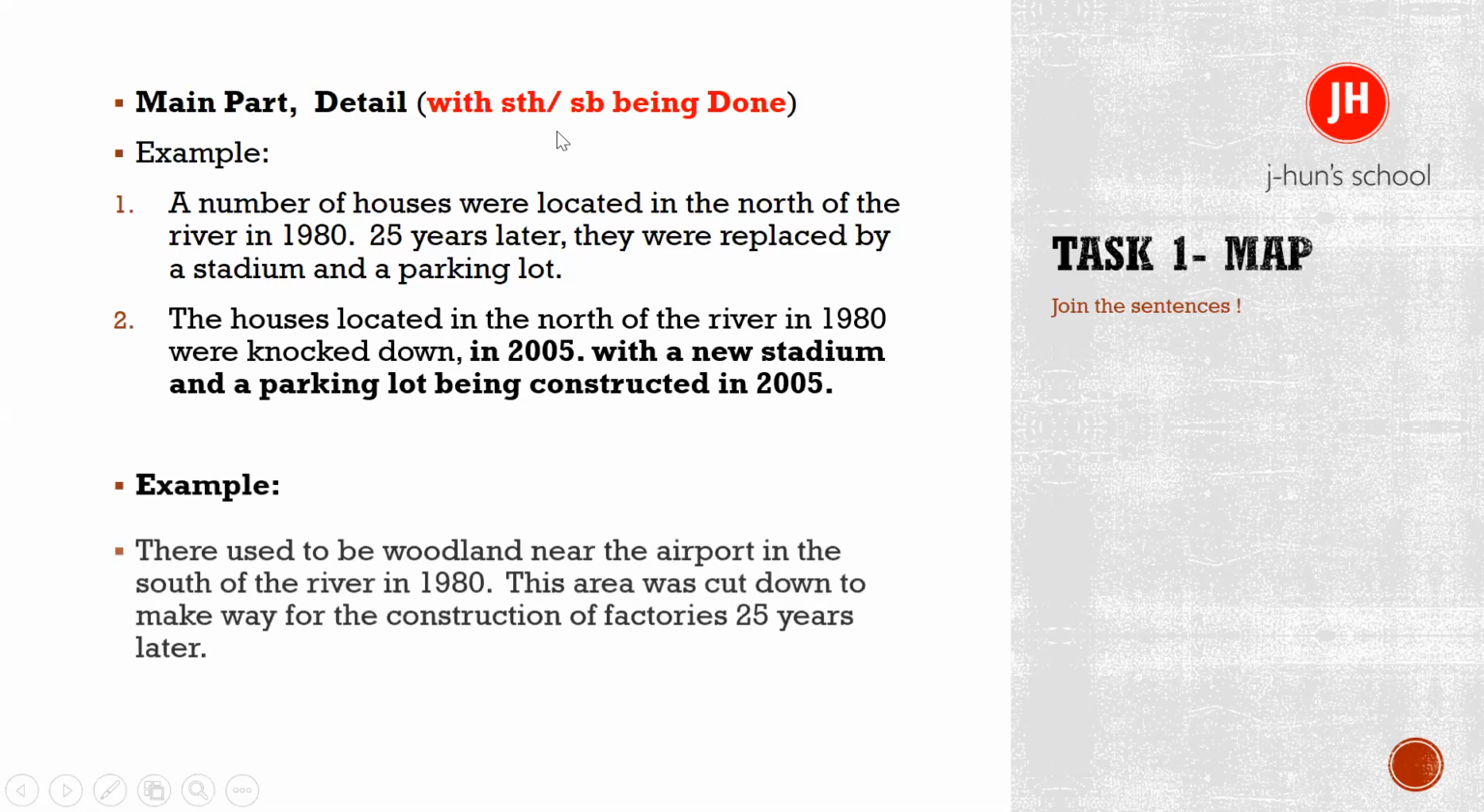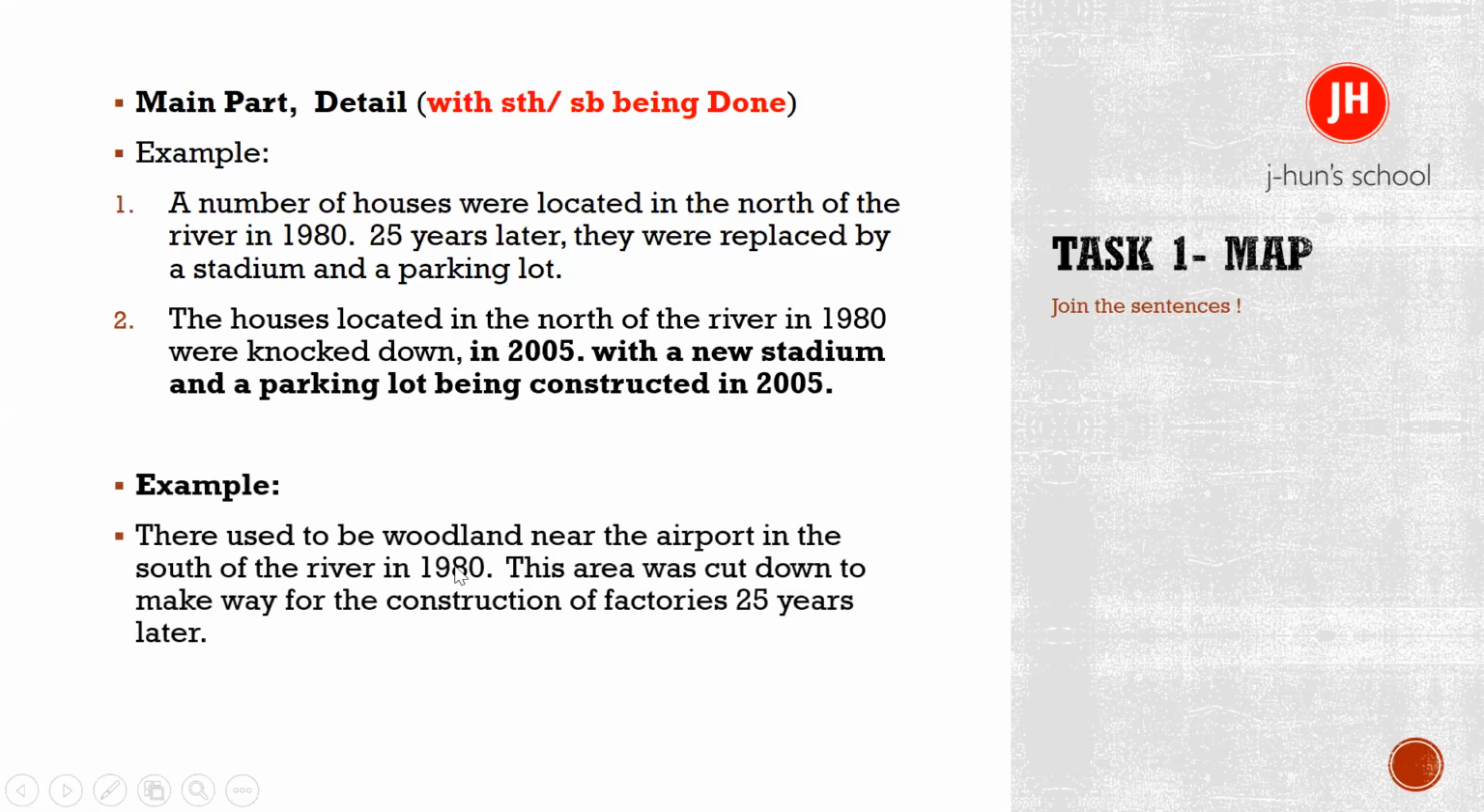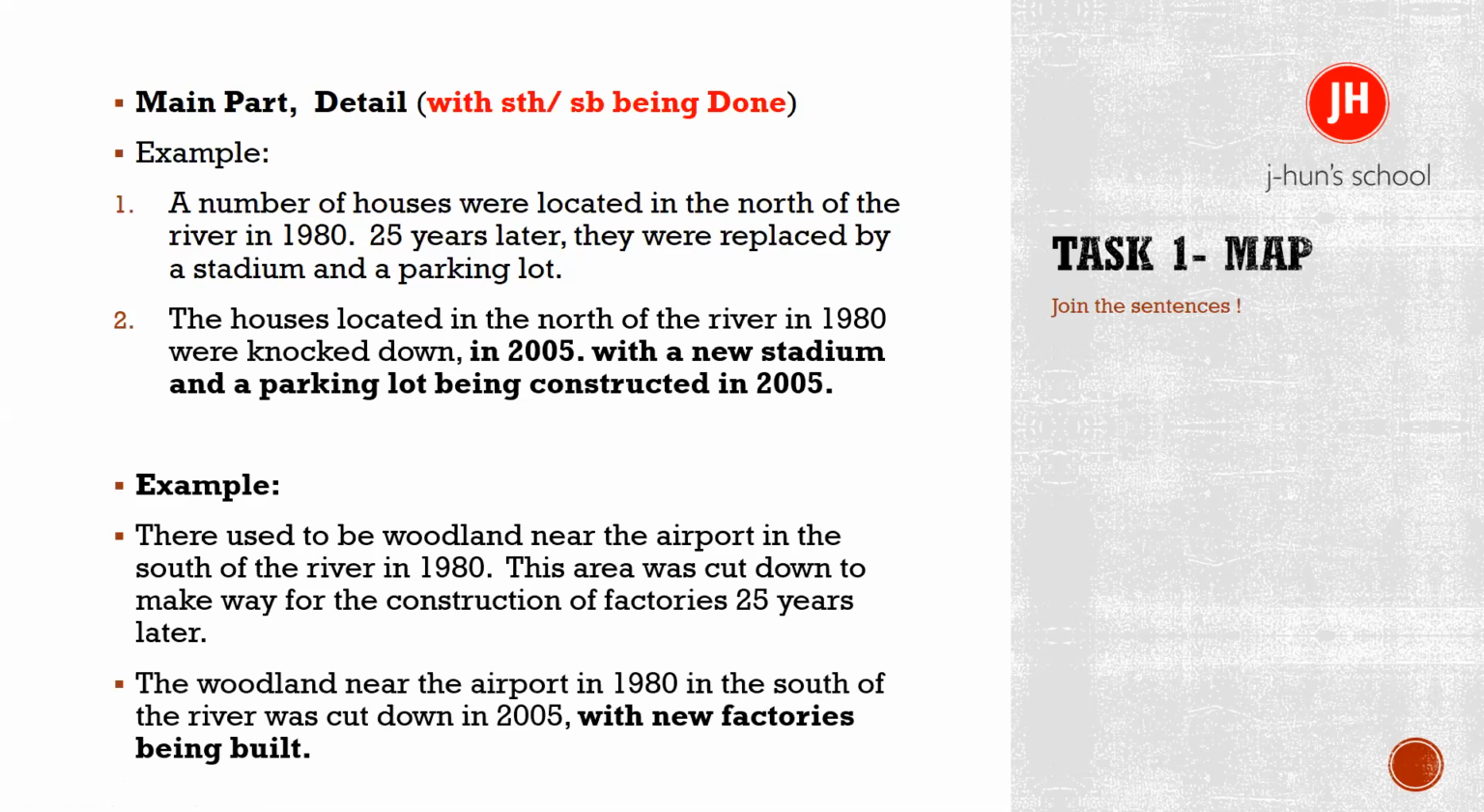So another example here: there used to be woodland near the airport in the south of the river in 1980. This area was cut down to make way for the construction of factories 25 years later. So again, I've got two simple sentences. And by the way, I'm not saying that the candidate should always write complex sentences, but should have a mix of simple and complex sentences. These two sentences are quite nice to describe the given information, but if you want, you can join them in one sentence as well.